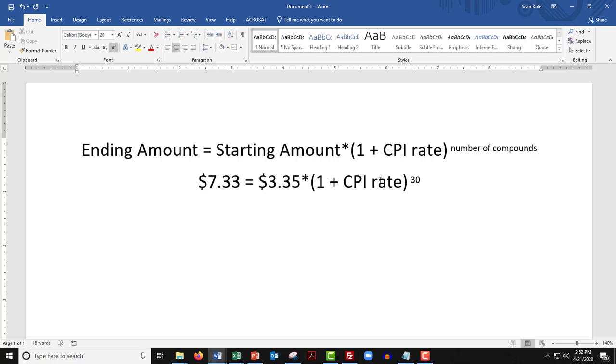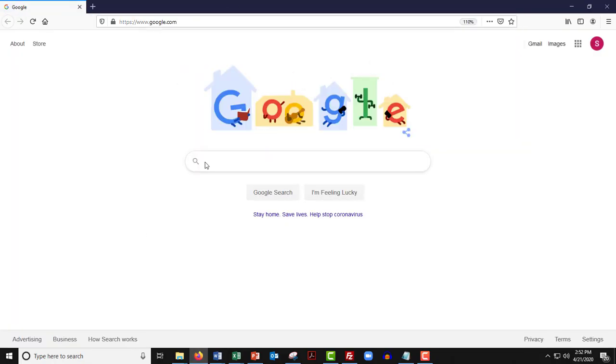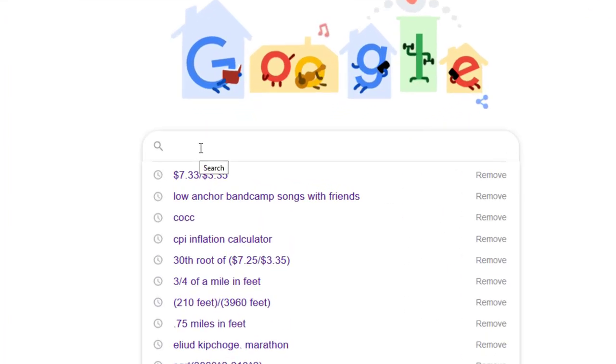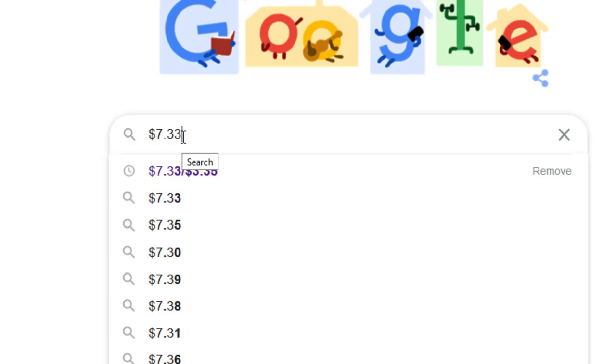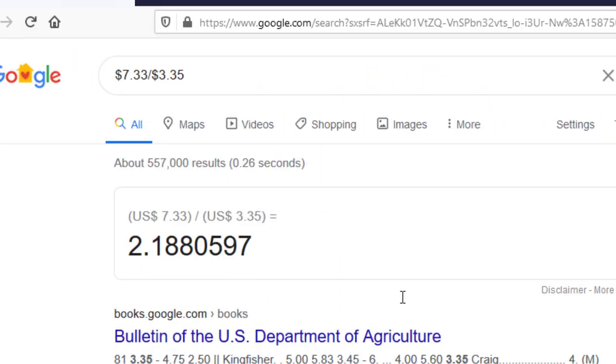All right, what we're now going to do is solve this equation using the build it up, break it down model that we looked at a couple of videos ago on the board. So the first thing we have to do is divide both sides of this equation by the $3.35. So I'm going to crack open Google, and I'm going to take $7.33, oops, not 47, $7.33, and I'm going to divide it by $3.35, and that's going to give me a multiplier.